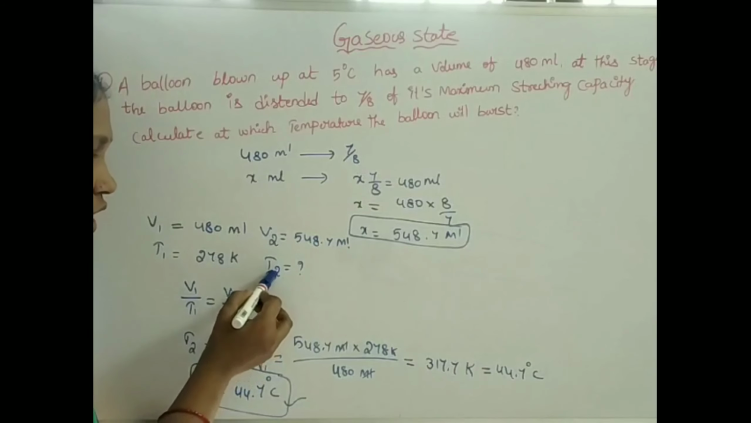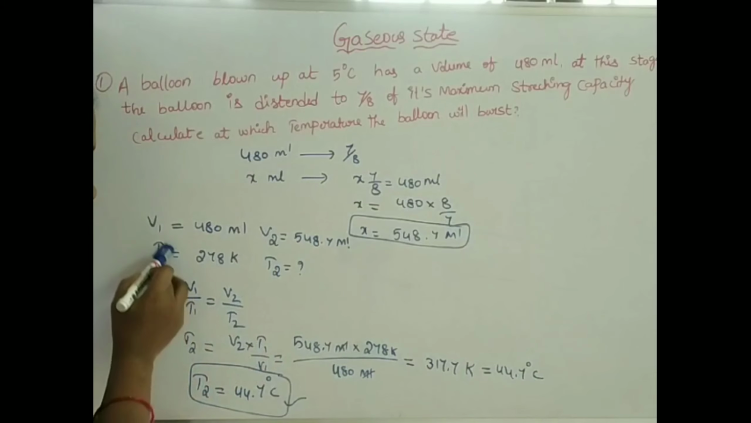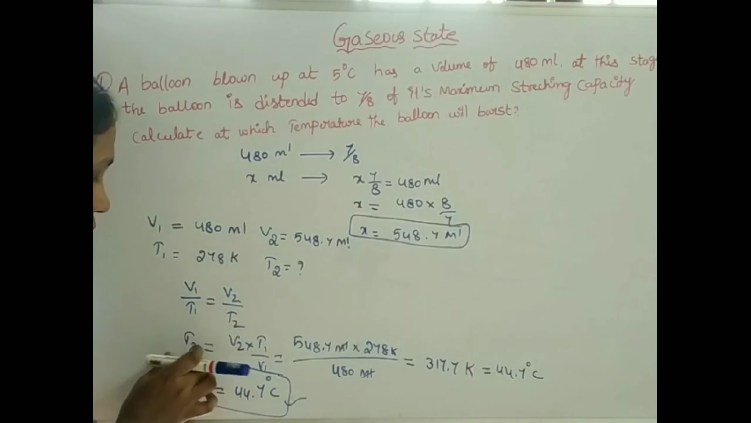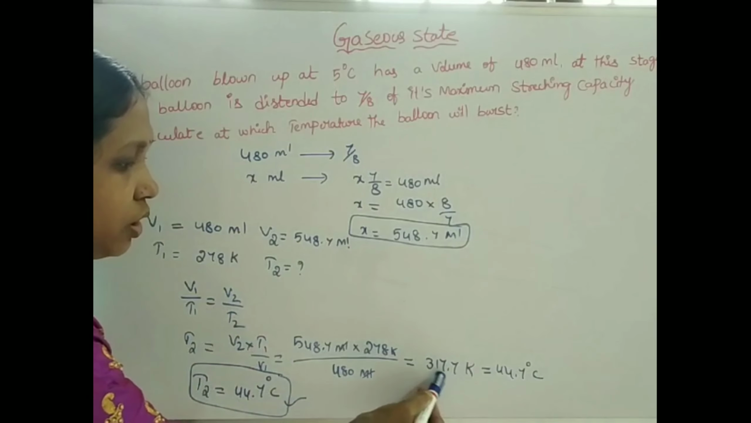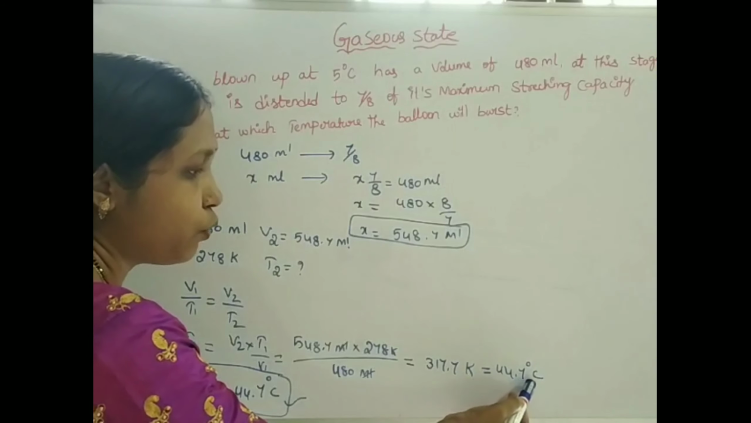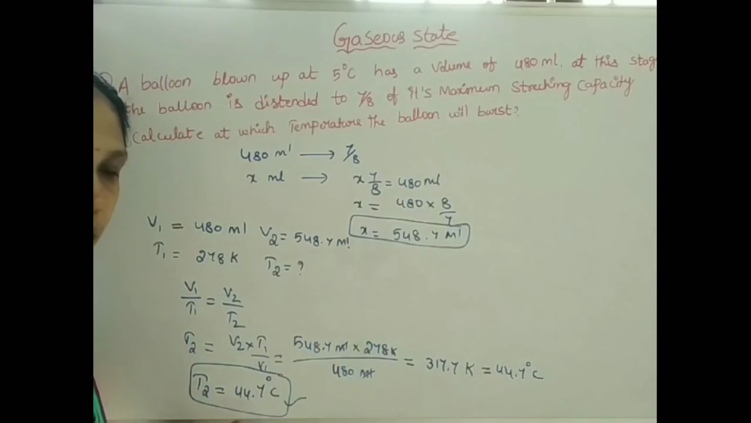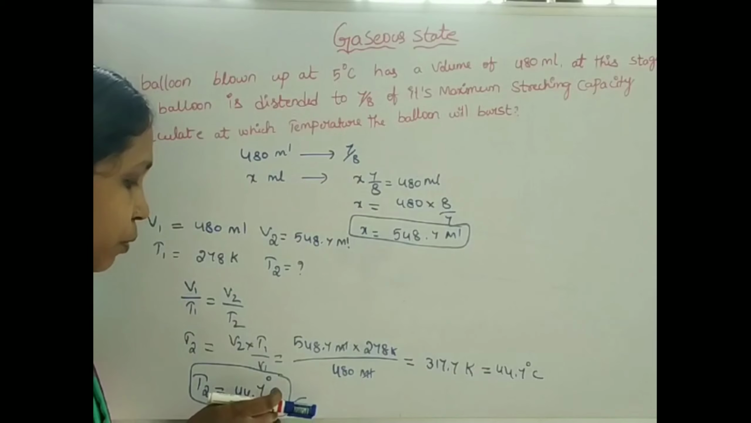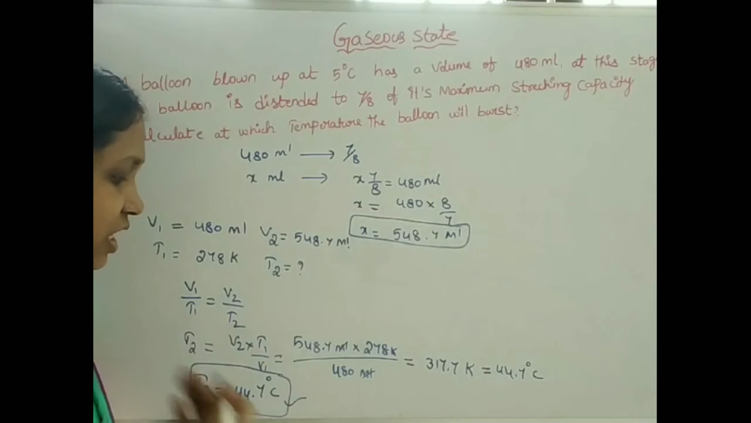V2 is 548.7 ml. Then what is T2? According to Charles law, all of you know the relation between volume and temperature: V1 by T1 equals V2 by T2. Substituting all the values, we will get the temperature 317.7 Kelvin, which in Celsius is 44.7 degrees Celsius. If the temperature reaches or crosses 44.7 degrees Celsius, what happens?